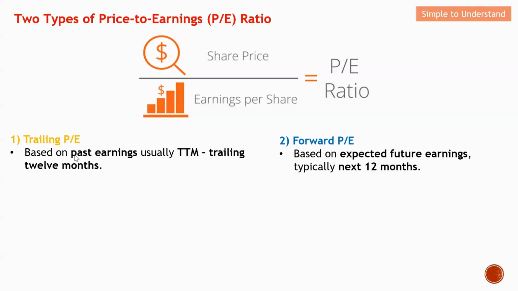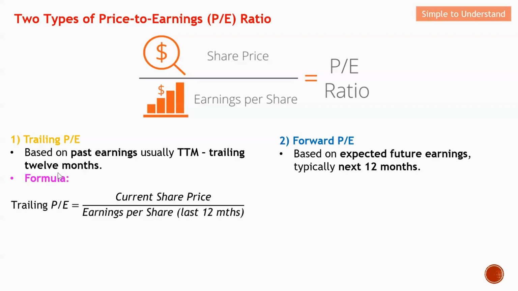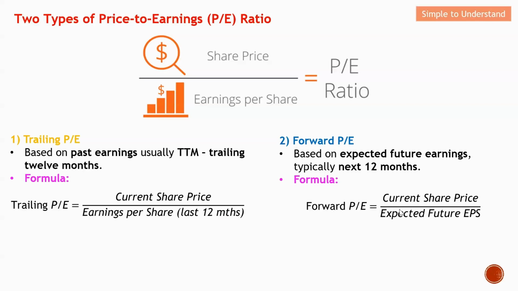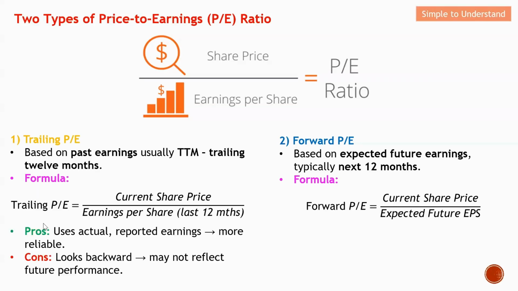Coming to the formula to calculate trailing PE, the key difference is the earning per share will be based on the last 12 months. While for the forward PE, again, the key difference is we are going to estimate what will be the future earning per share for the next 12 months. Coming to the pros and cons, for trailing PE, they actually use actual reliable data.